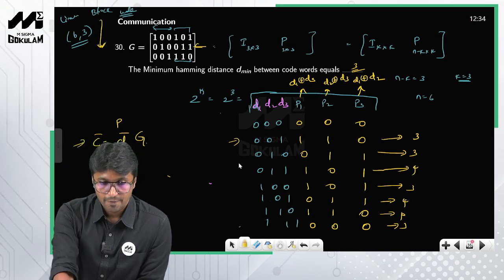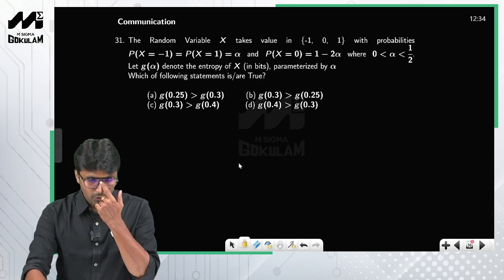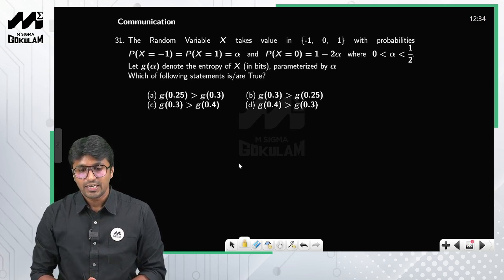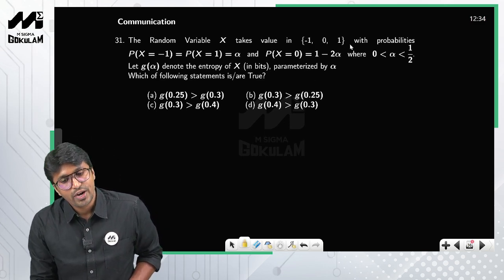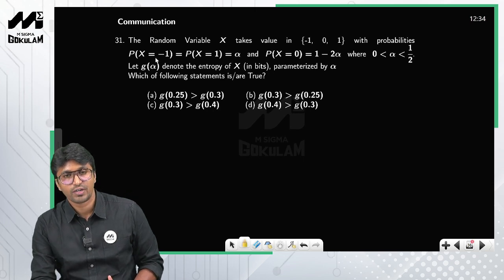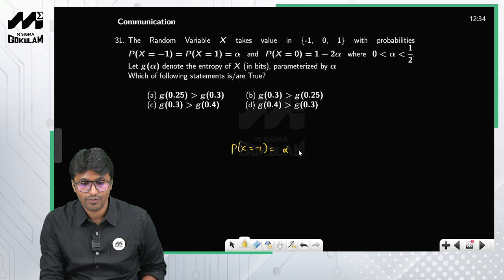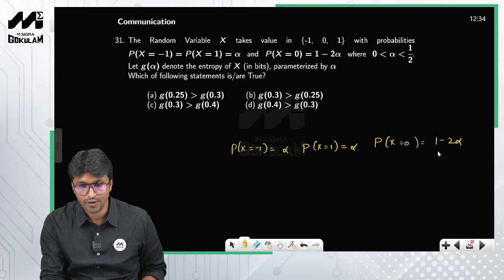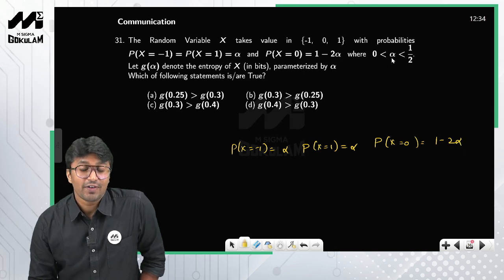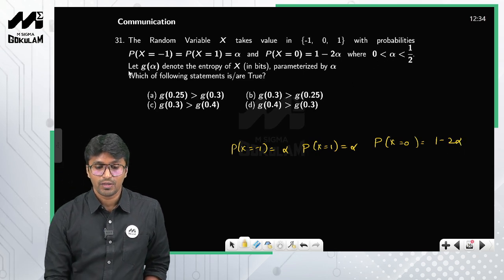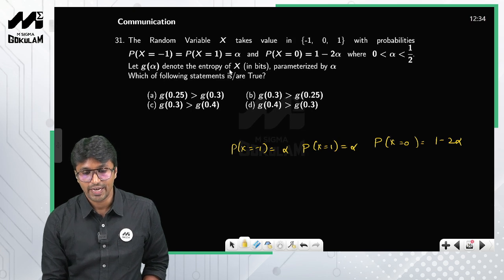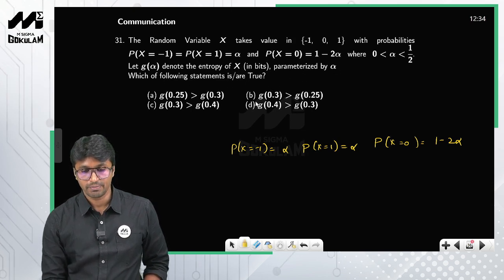Now let us move on to the next question. The random variable x takes -1, 0, and 1 with probabilities. The probability of x taking -1 is equal to alpha, the probability of x taking 1 is equal to alpha, and the probability of x taking 0 is equal to 1 minus 2 alpha, okay, where the value of alpha lies in between 0 and 1 by 2. Let g of alpha represent the entropy of x parameterized by alpha. Which of the following statements are true, right?